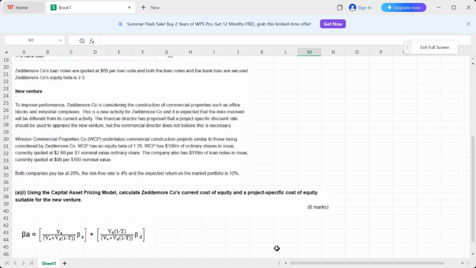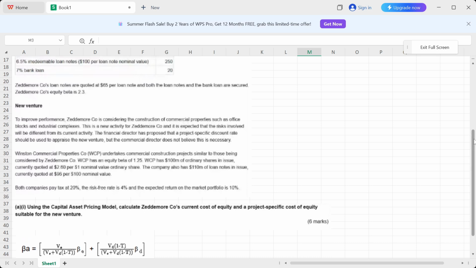The question says using the capital asset pricing model, calculate Zeddemore Company's current cost of equity and a project specific cost of equity suitable for the new venture. So basically you can see that there are two requirements. First of all, you have to calculate the current cost of equity and then the project specific cost of equity. Okay. So let's read the question first.